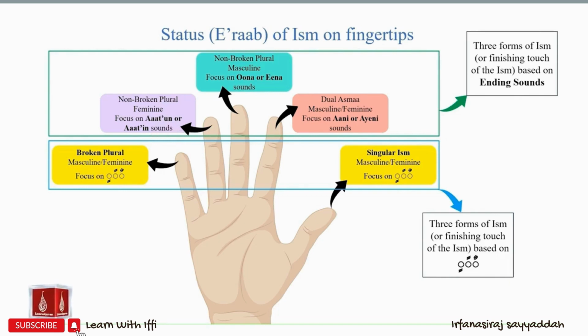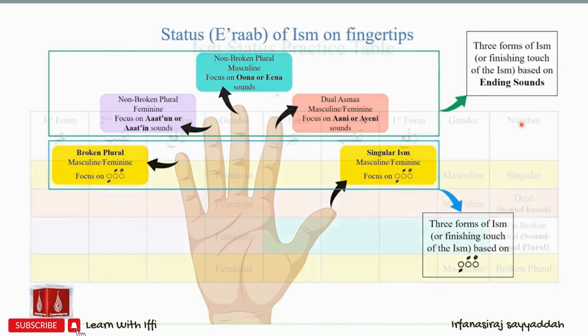To summarize, the status of an ism represents the finishing touch at the end of the ism, and that finishing touch can either be in the form of harakat at the end of the ism, or it can be in the form of ending sounds at the end of the ism. Therefore, it is important to focus both on harakat at the end of the ism as well as the ending sound at the end of the ism for us to accurately identify the status of a particular ism.